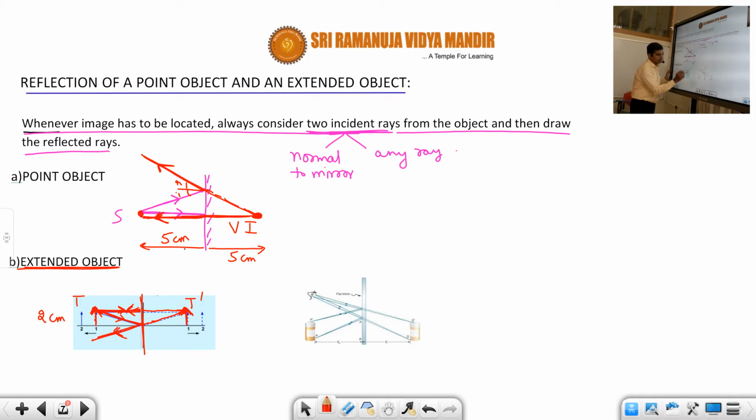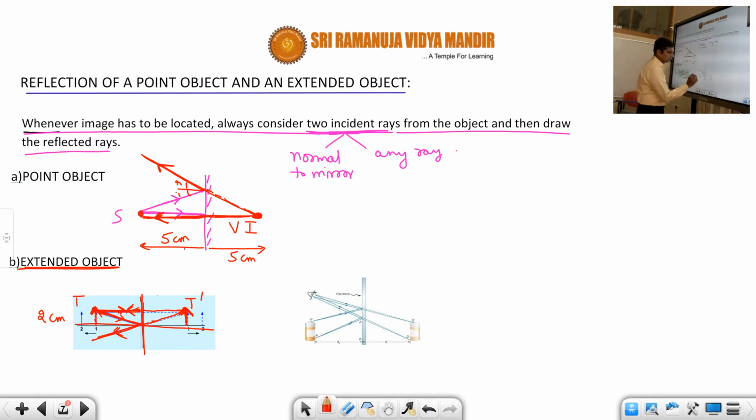In the same way we can find the image of the other points of this object. Instead of that, we can just draw a line perpendicular to this reference line. Then you will get the image of this object directly. That's how we should locate the image of this object.